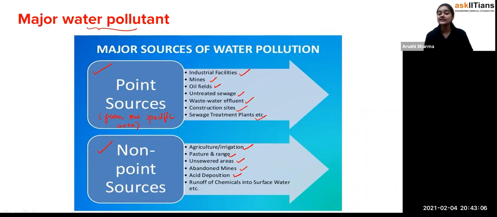Abandoned mines, acid deposition, as I've told you that the factories have acidic waste, so acid deposition, runoff of chemicals into surface water. So those are the two types of sources of water pollution.